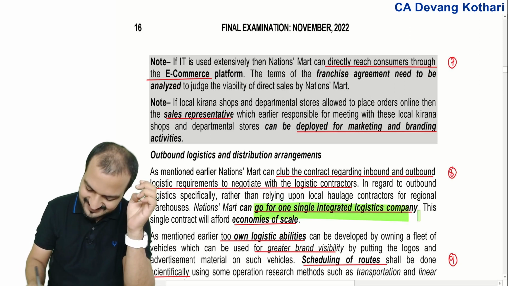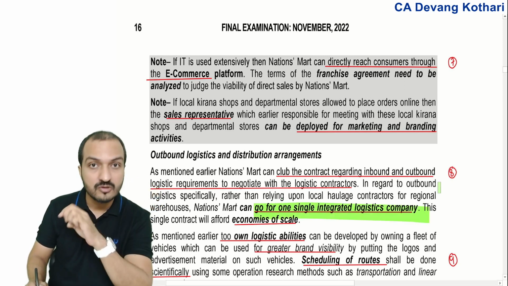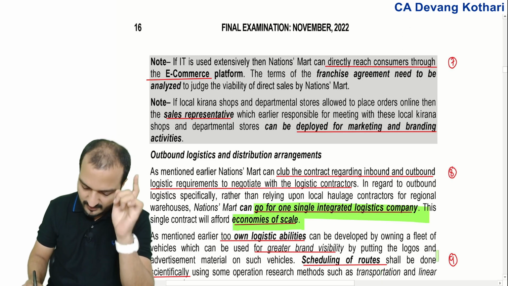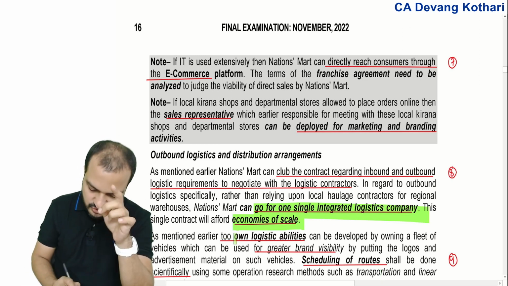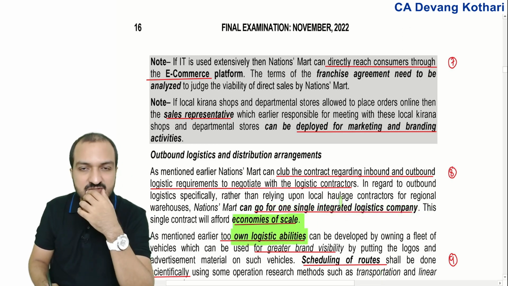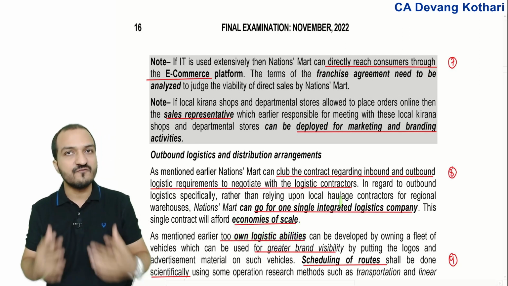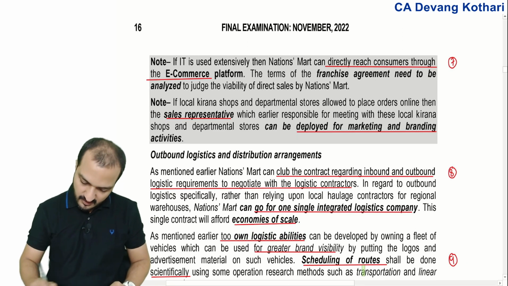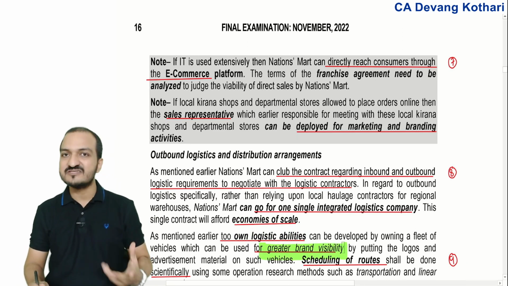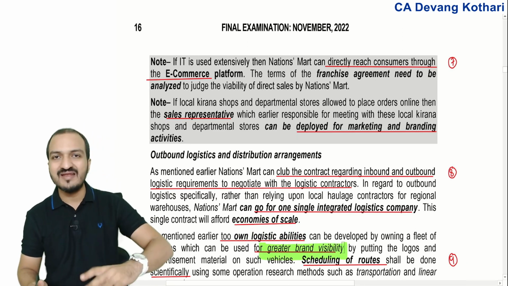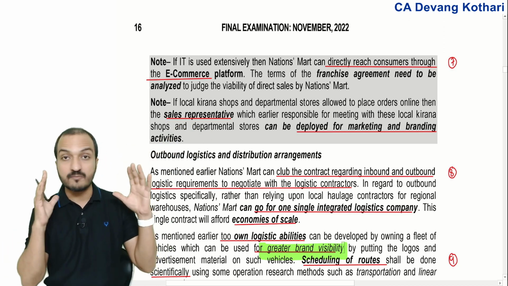You can go for a single logistics company for all your logistics requirement, and that should give you economies of scale. You can also go by your own logistics services. You buy your own trucks and do the transportation using your own fleet of trucks. Yes, that is possible. In that case, you will get more brand visibility, because on the road every day your trucks are moving with your branding over there.